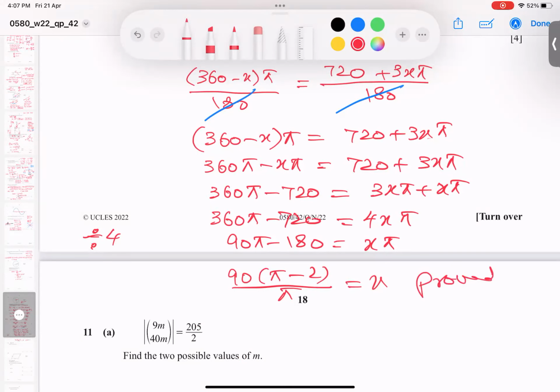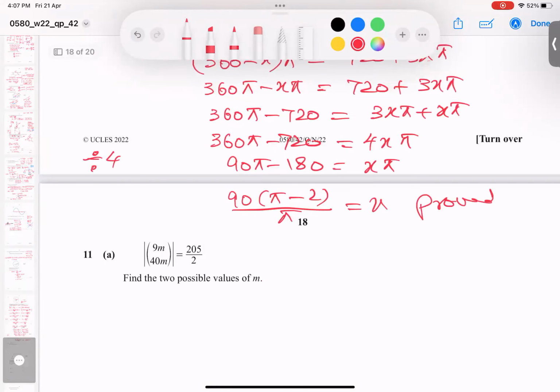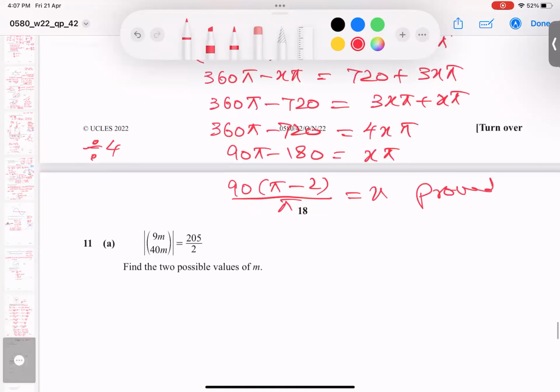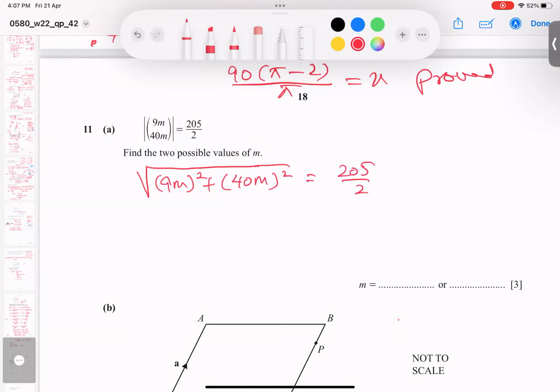A little lengthy, and I've done extra steps so you can understand easily. Anyway, it's not so easy. This is a modulus. Whenever we take a modulus or magnitude or length of a vector, we find it like this. Square of 9m plus square of 40m equals 205 over 2.